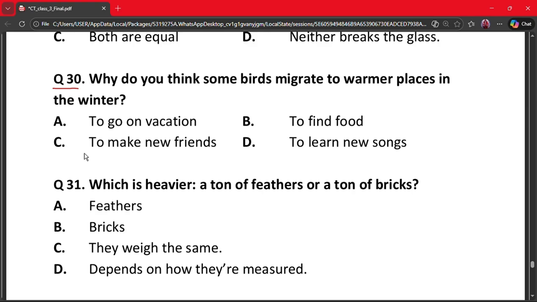Next question is question 30. Why do you think some birds migrate to warmer places in the winter? A, to go on vacation, B, to find food, C, to make new friends, and D, to learn new songs. The correct answer is option B, to find food. Birds migrate to find food sources that are no longer available in colder climates.